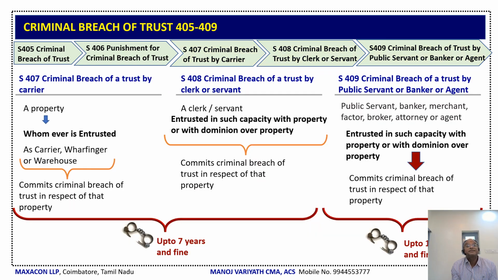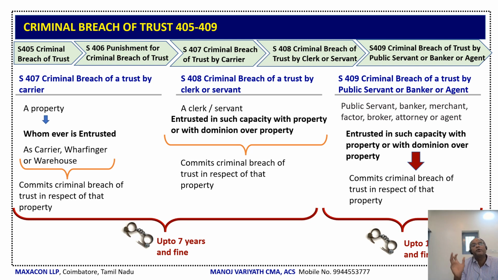Now, sections 407, 408 and 409 are much stricter as compared to section 405 because there is a huge trust involved in them. Section 407, criminal breach of trust by a carrier. When you give a property to whomever is entrusted as a carrier, or a wharfinger, which is similar to a warehouse, and he commits criminal breach of trust in respect of that property, then it will be stricter. The punishment here is up to 7 years and fine.